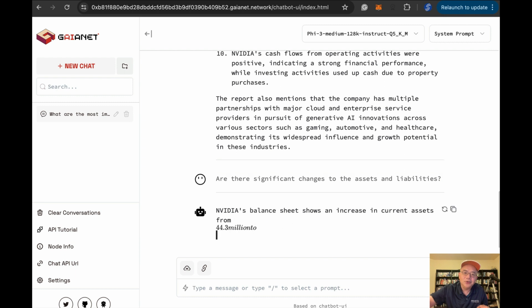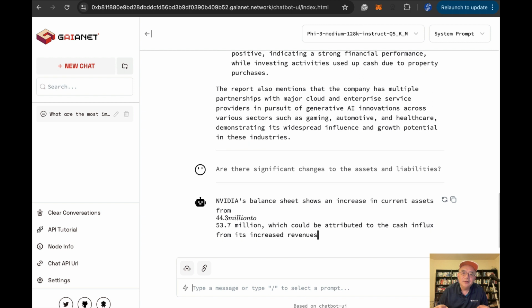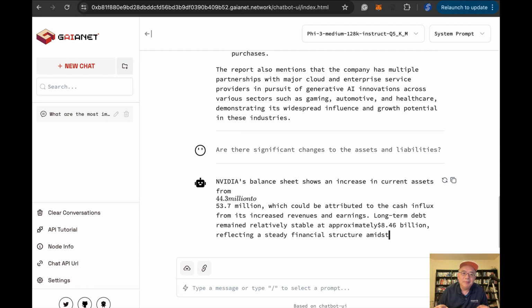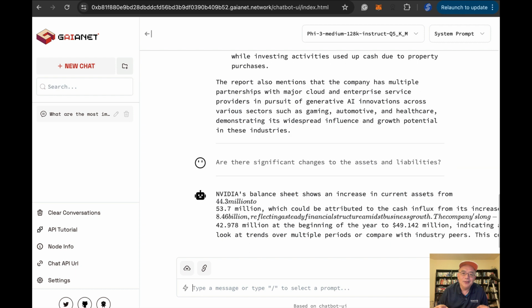So the balance sheet shows an increase in current assets to this. Okay, I think that might be billions, because I don't think Nvidia has only tens of millions in assets, but I'll check that later.